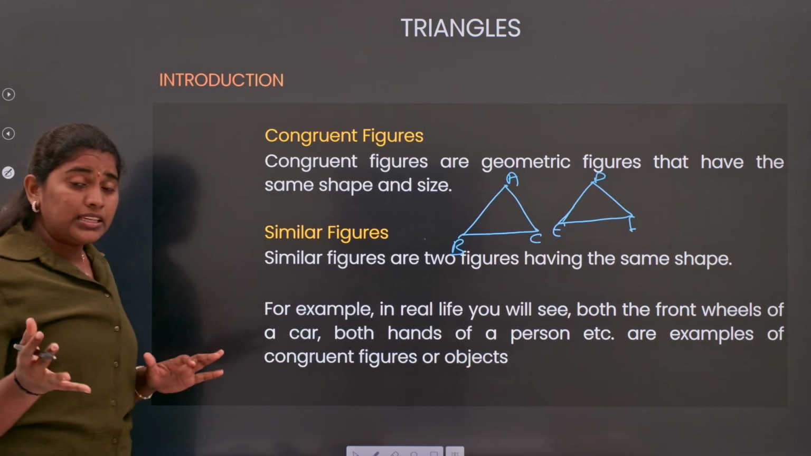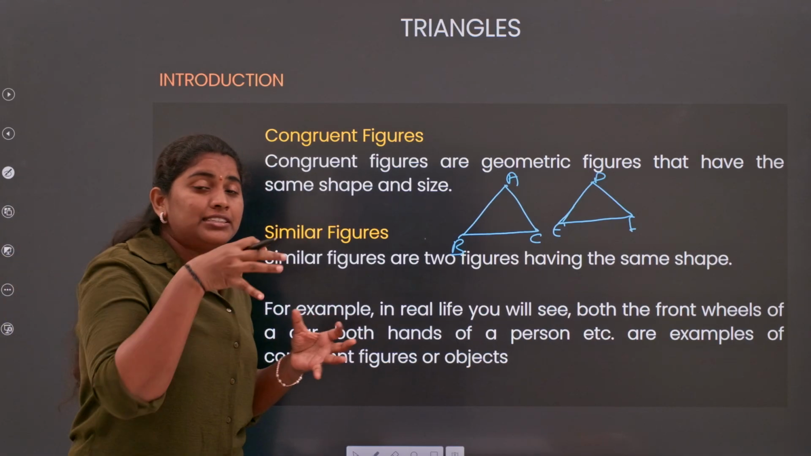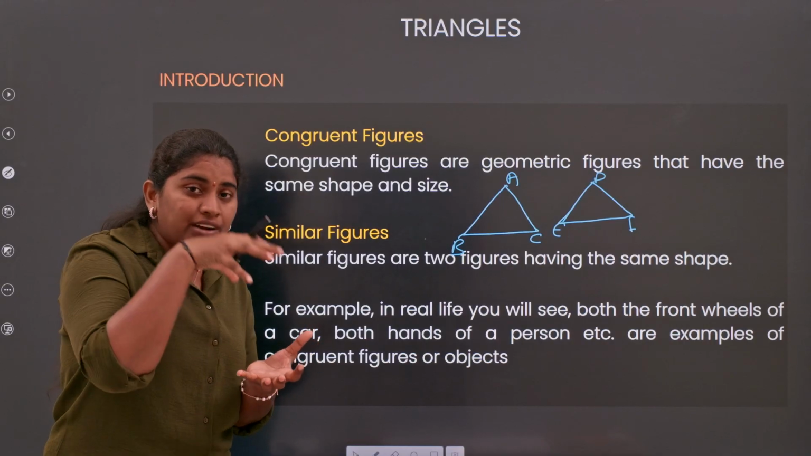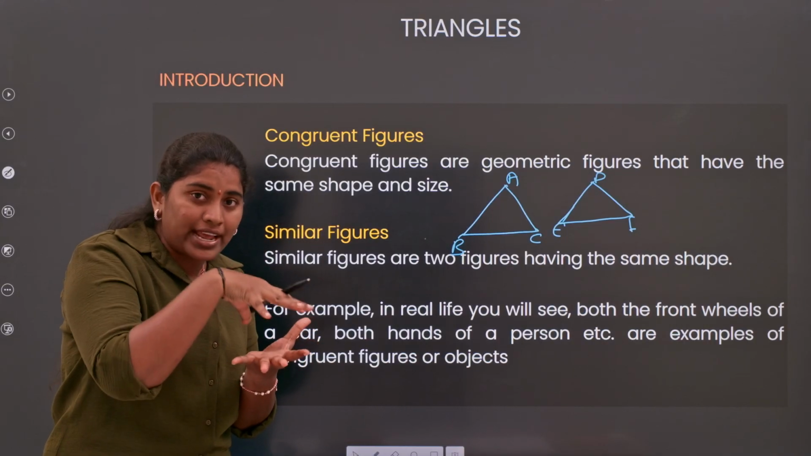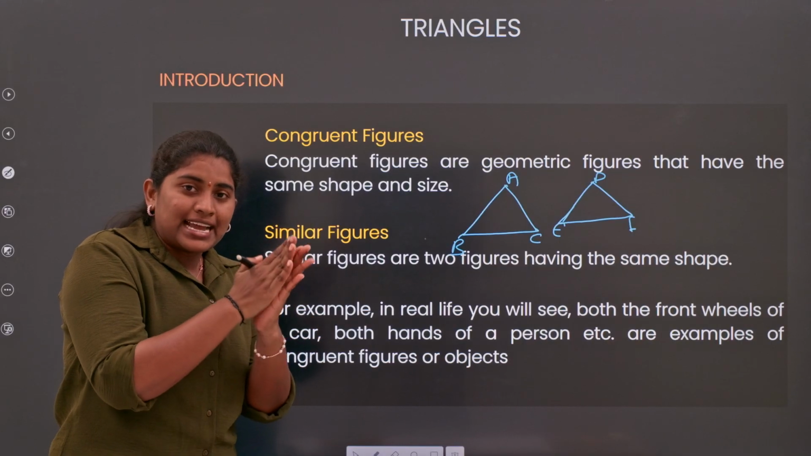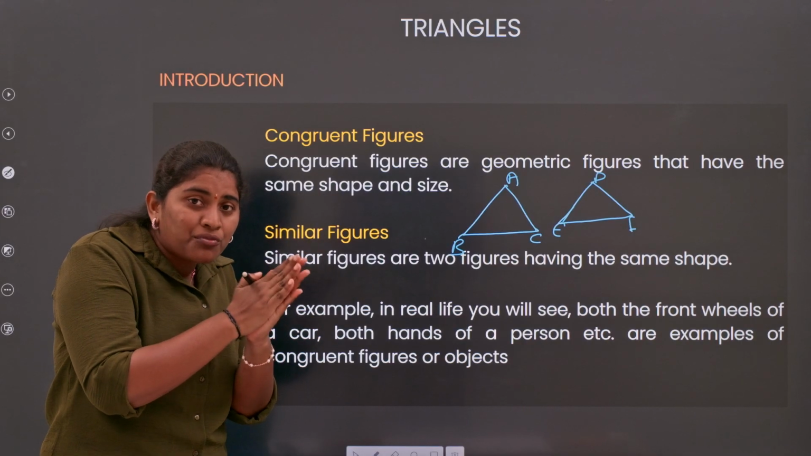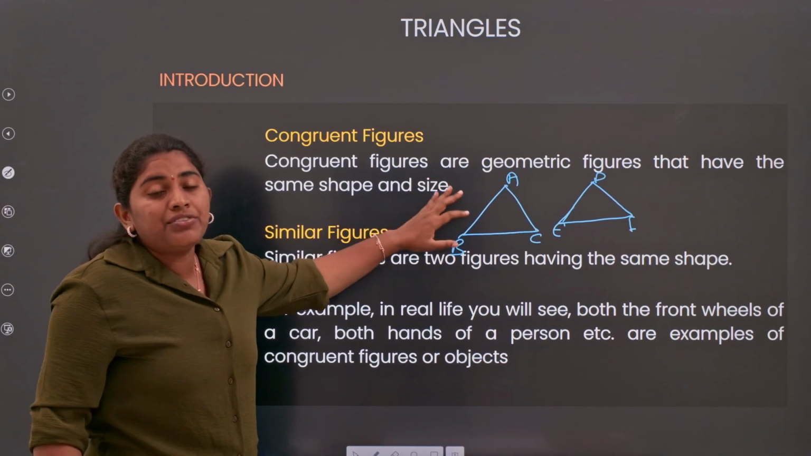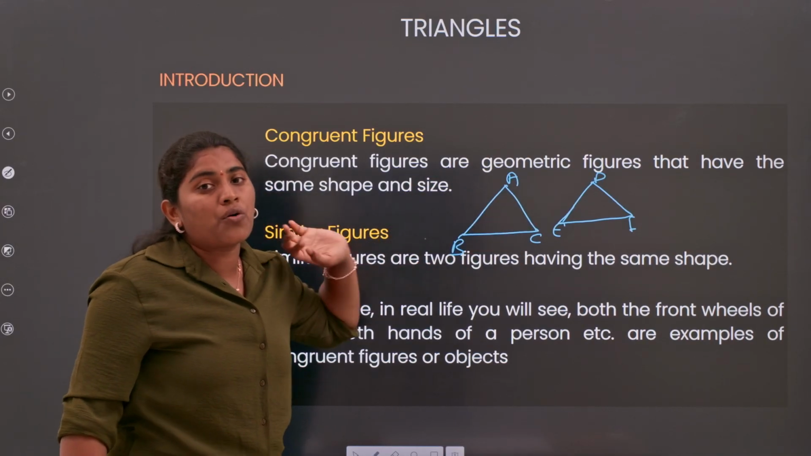Clear? Now, how can we find whether they are congruent or not? If you observe, after placing one triangle on another, if it exactly matches, meaning the edges of one triangle coincide with the edges of the other triangle, then we consider them congruent figures.